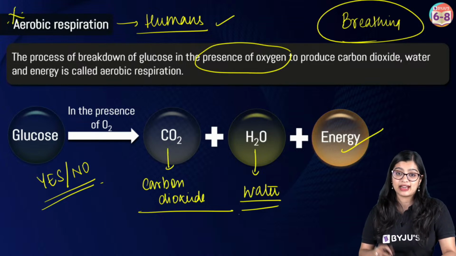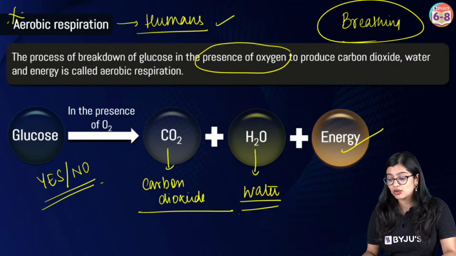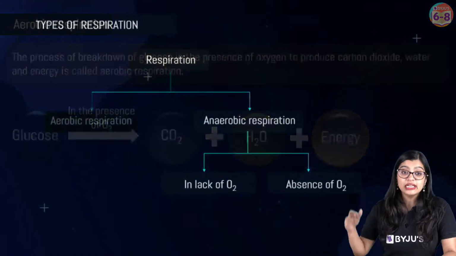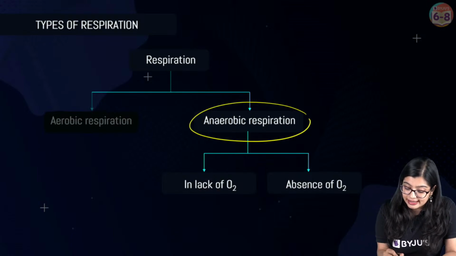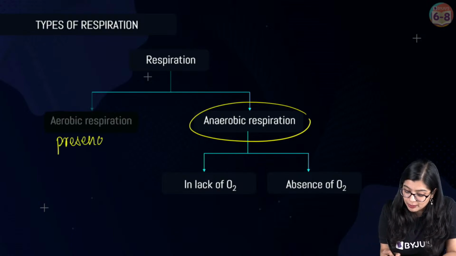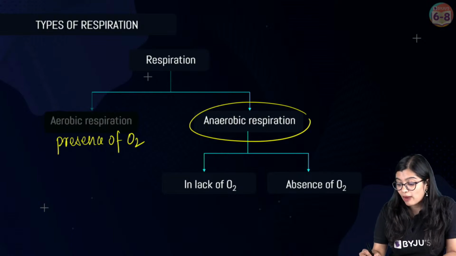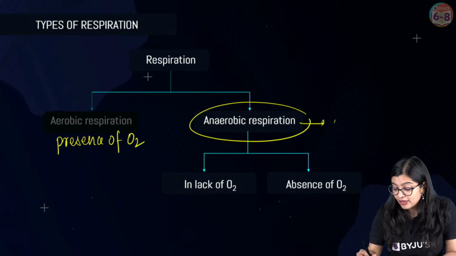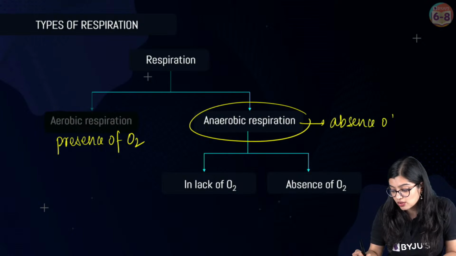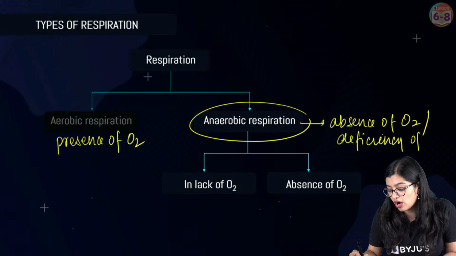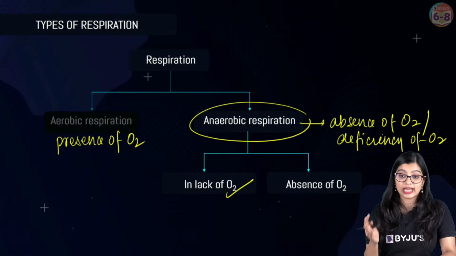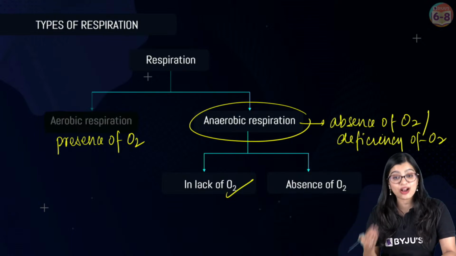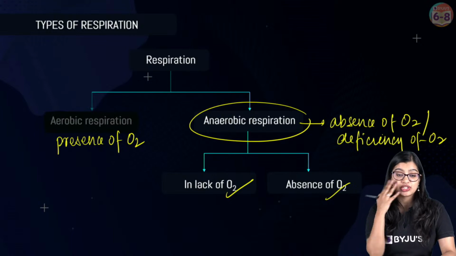One more thing they can ask you is, how is aerobic respiration different from anaerobic respiration? In aerobic respiration, there was a presence of oxygen, while in anaerobic respiration, we see an absence of O2, or a deficiency of oxygen. So when I say deficiency, don't get worried. It means that there is a lack of oxygen or no oxygen.